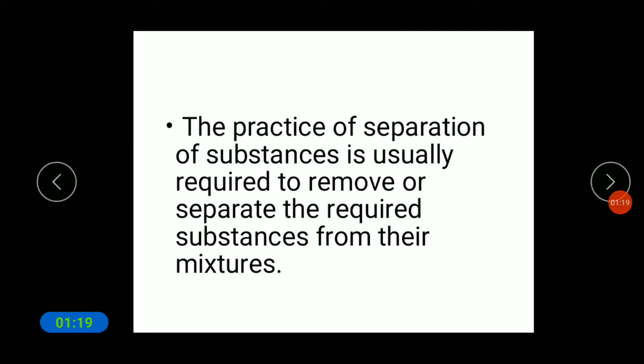Why do we remove such a substance? Because it is not useful for us. These stones and pebbles are not useful for our body, so for that purpose we will remove them from the mixture. So the practice of separation of substances is required to remove or separate the required substance from their mixtures.